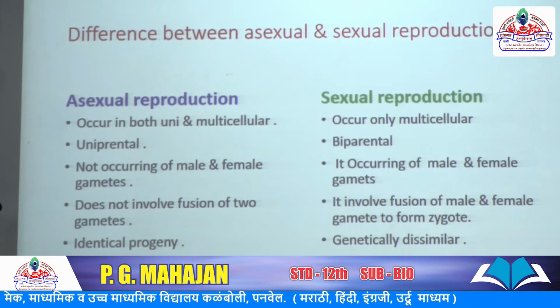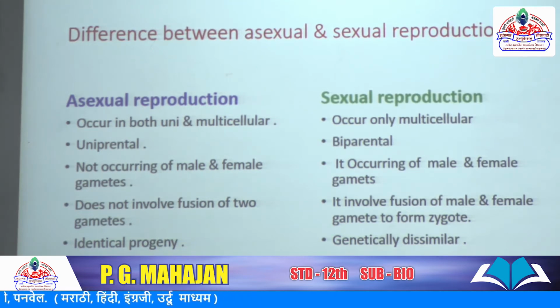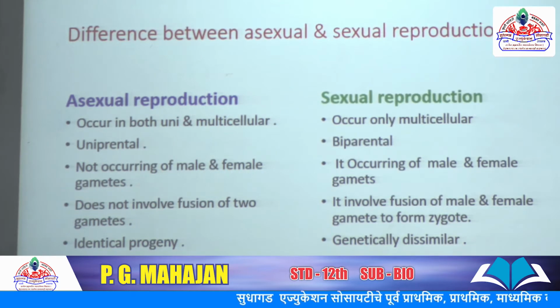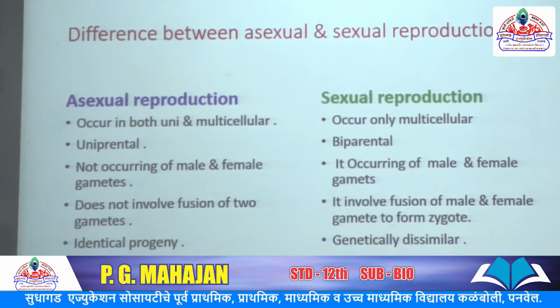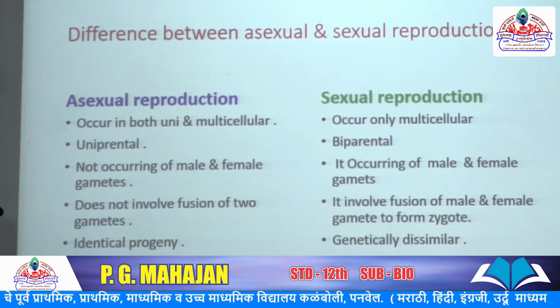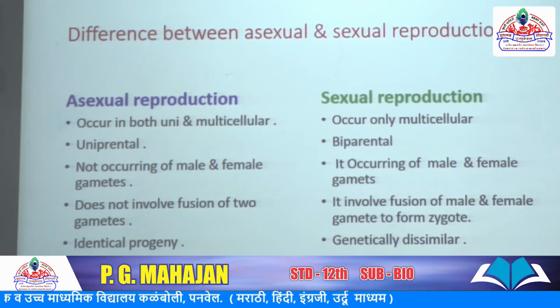Genesis means formation. Another difference: asexual reproduction does not involve the fusion of two compatible gametes. Sexual reproduction involves the fusion of male and female gametes to form a zygote, and this process is called fertilization.